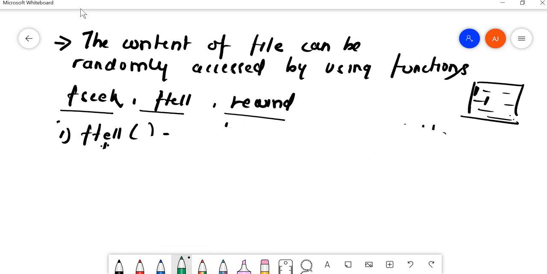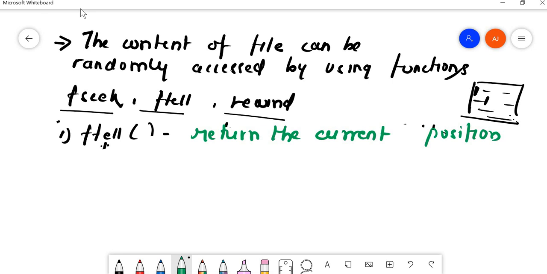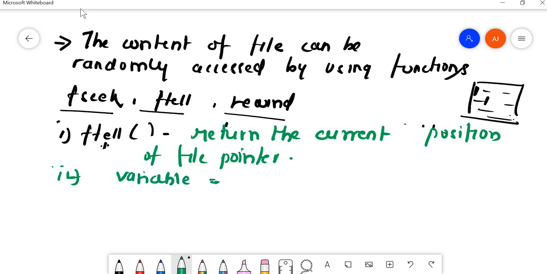It is used to return the current position of the file pointer. So ftell will return the current position of the file pointer. The syntax is: variable equals ftell(fptr), where fptr is the file pointer. It will tell the current position of the file pointer.